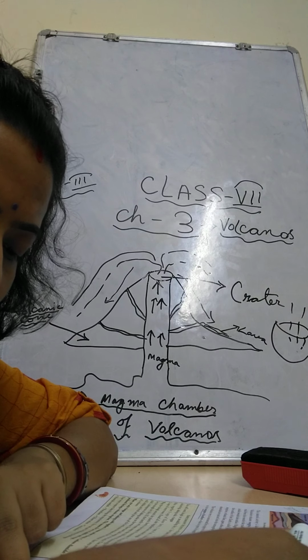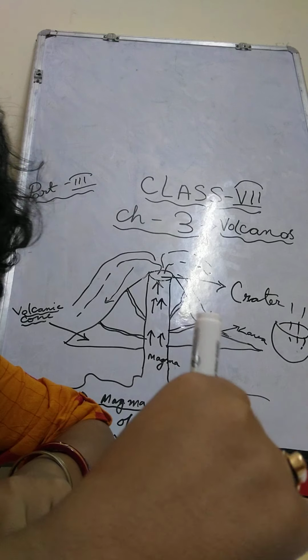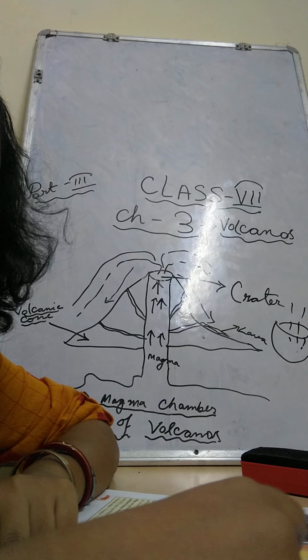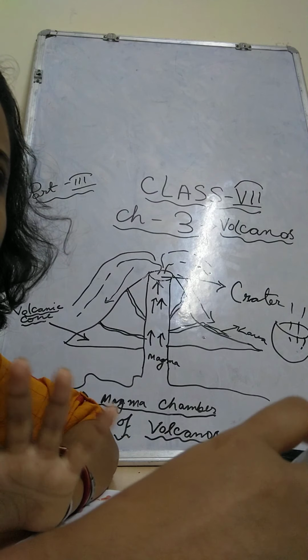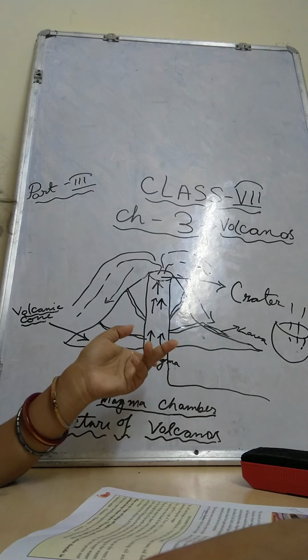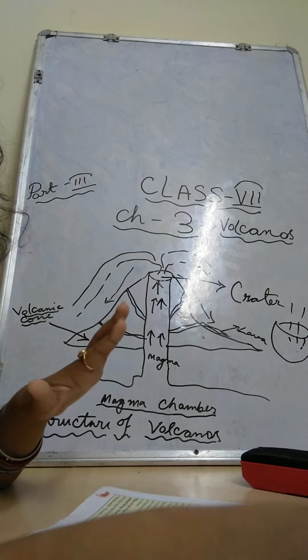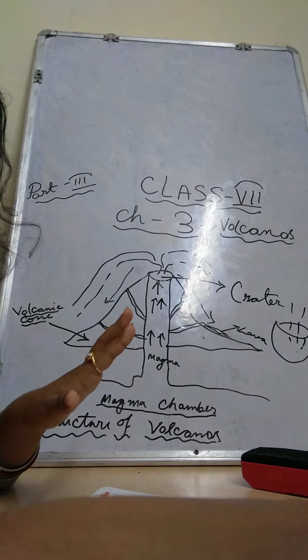However, no volcano can be called extinct with complete certainty. We cannot tell that any volcano is dead. It means that we don't have any surety. Any time it can start again, the magma chamber can be filled up and it can start again. So we cannot tell any volcano is dead and will not erupt again in the near future.